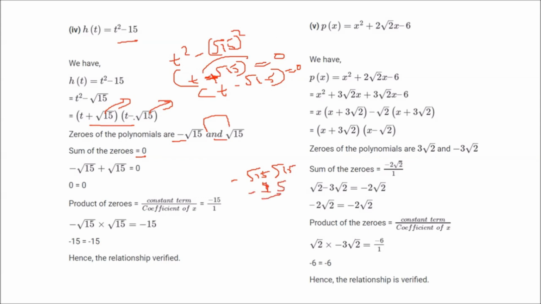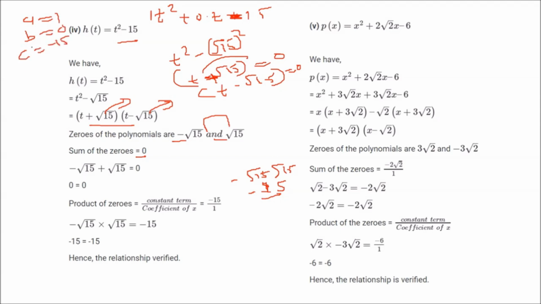Now let us see how you get this by actual multiplication. Now let us see what you get by formula. The t square, now there is no term of t, so you can write 0 into t and then minus 15. So what is a? A is 1. B is 0 and c is minus 15.